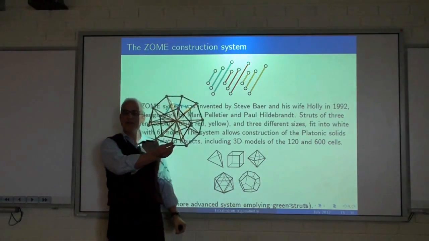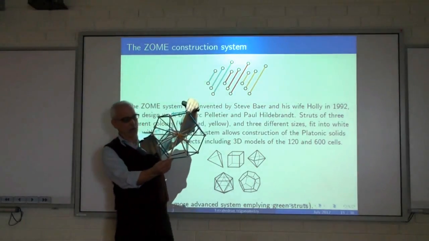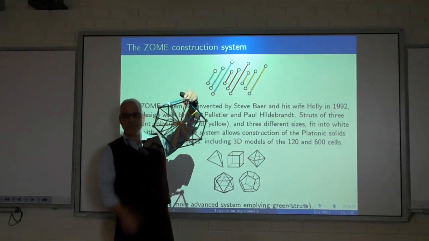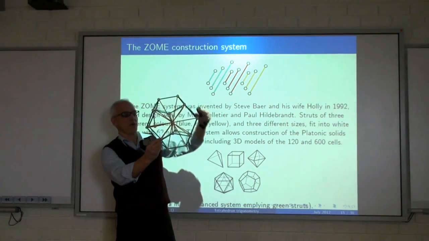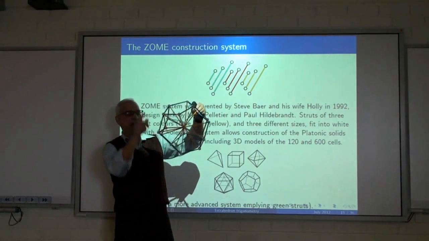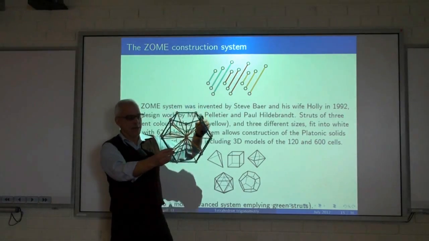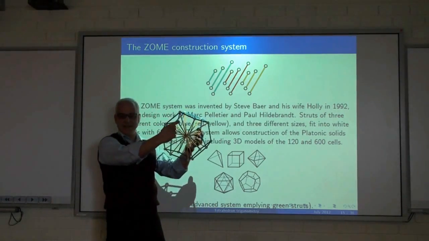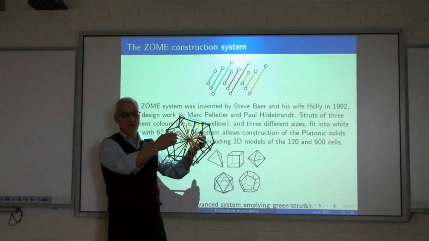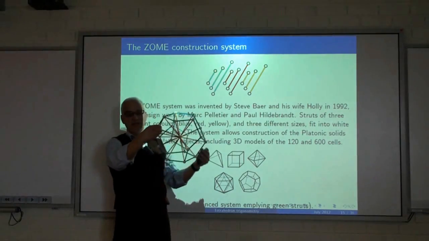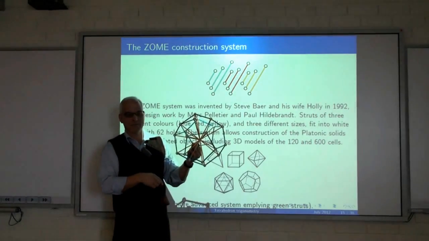So here's a dodecahedron, which I hope you have all seen. We're all looking at this central fellow here. There are 10 lines going through the vertices of the dodecahedron. There are 10 yellow lines, because there are 20 vertices, and 20 divided by 2 is 10. If we looked at the centers of the faces, I haven't built it here, but we would get an icosahedron. It has 12 vertices, and so there are 6 lines going through its vertices.